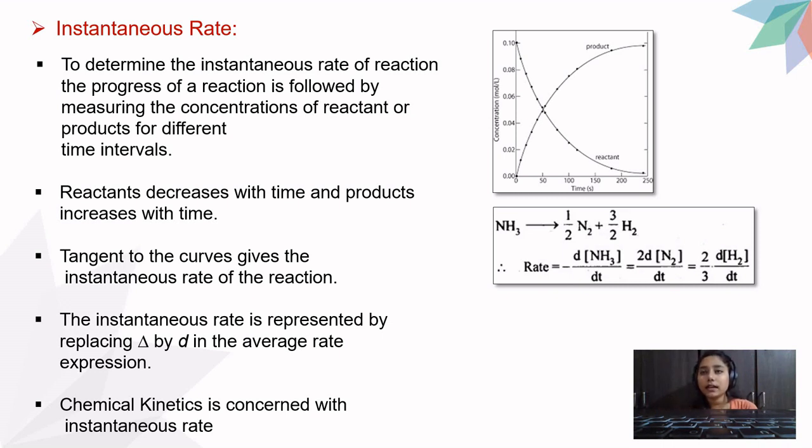Because NH3 is your reactant, you use the minus sign. Because N2 and H2 are your products, you will not use any sign, because in maths we don't use a positive sign to indicate any term. If you write it, it is well and good; if you don't, it is also okay. And dt is nothing but your change in time again. 1 upon 2, when divided, the 2 will come in the multiples, and 3 by 2 when divided will become 2 by 3. So this was a general example of your instantaneous rate.